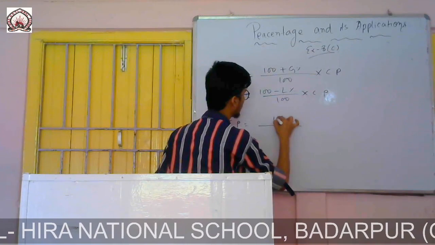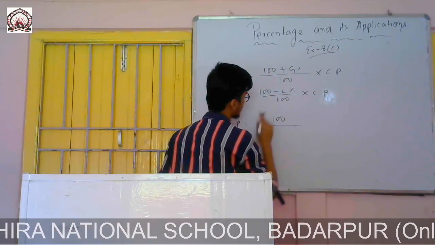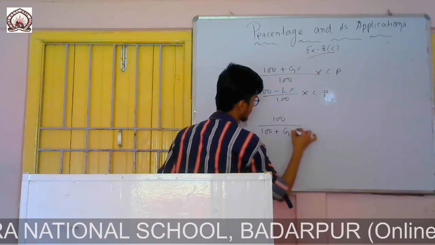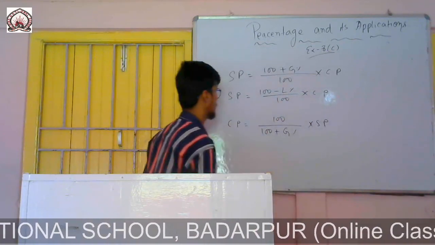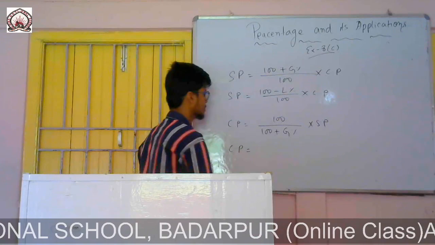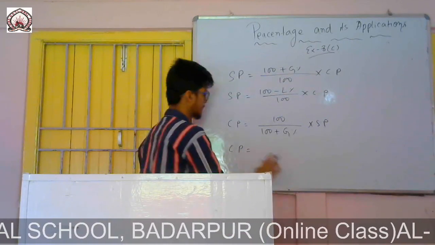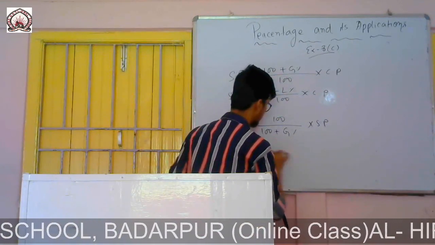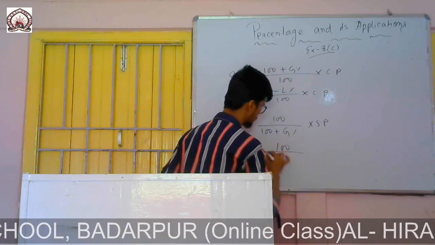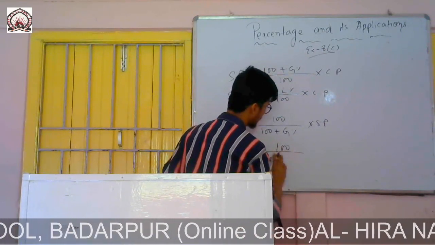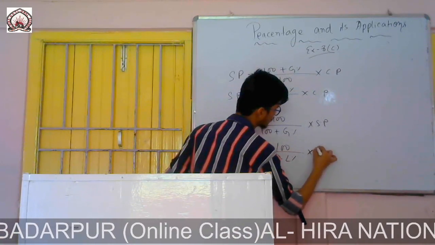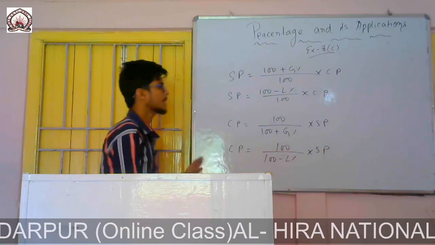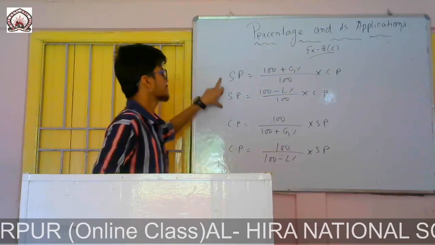100 will be on the upper side, and 100 plus gain percent will be there, and in place of SP there will be CP. Again, if the question is to find the CP and the loss percent and SP are given, then you can simply use this formula: 100 by 100 minus loss percent into SP.